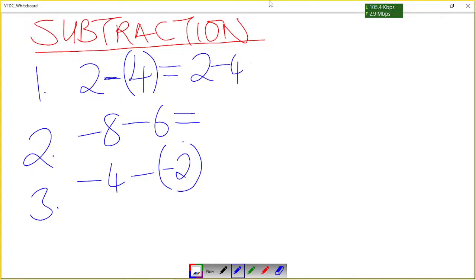Since I'm subtracting the positives, multiplying a positive and a negative gives a negative. So we get the sign of the bigger number. With the bigger quantity, negative 4 is 4 negatives, so we maintain the negative sign.